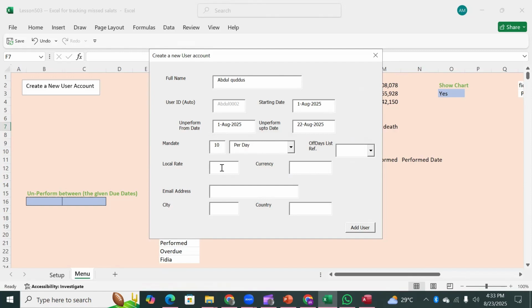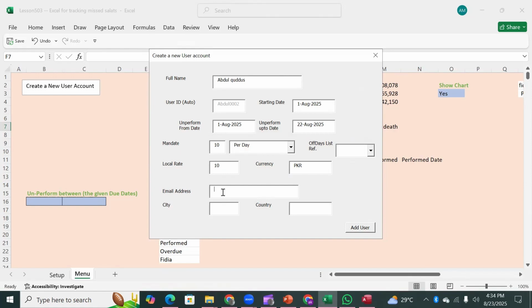Okay, the local rate here: just say that the company charges him for all these things. There are certain charges, for example, per visit. There is a rate. Say 10 rupees PKR are the charges which he has to submit to the company. It can be anything. It can be 1 rupee, just to give some financial side to this. It can be 1 rupee or 0 rupees. That's no issue.